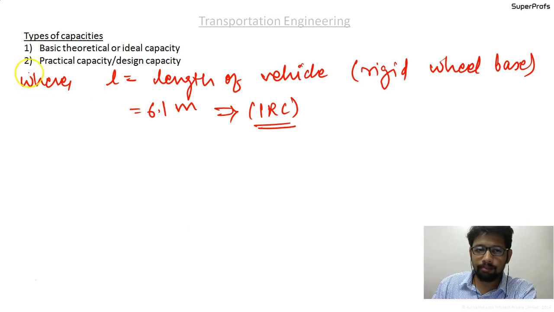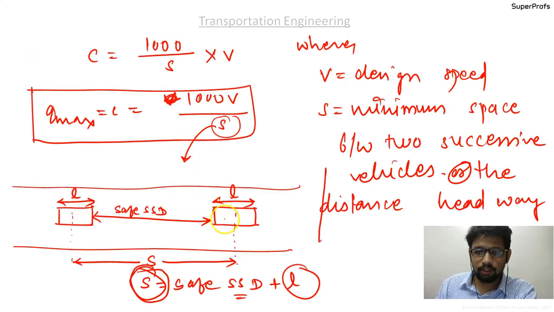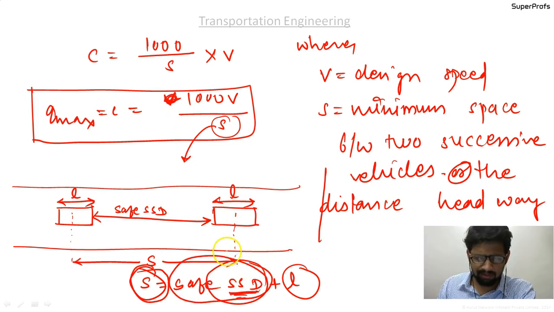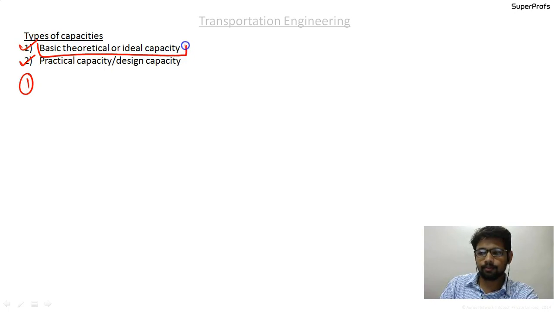The first one is the basic theoretical or the ideal capacity, and the second one is the practical capacity or the design capacity, based on the value of safe SSD that we are going to input in this formula. First we will discuss the basic theoretical or the ideal capacity.